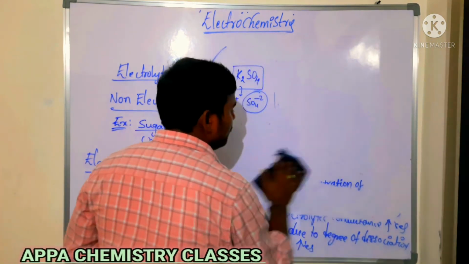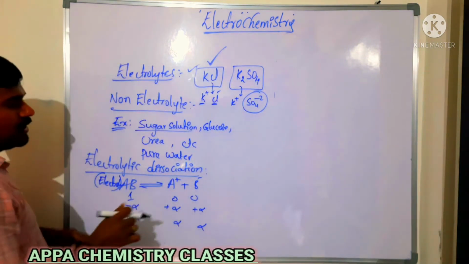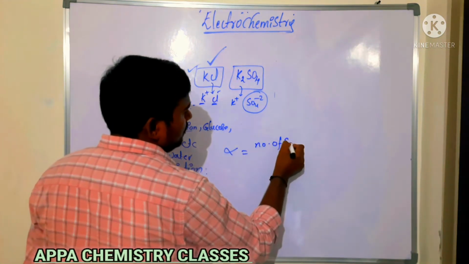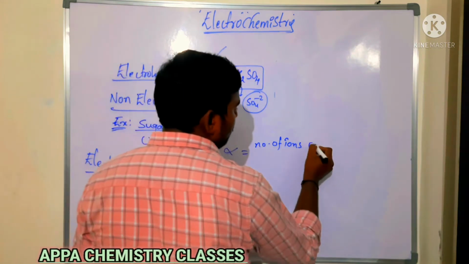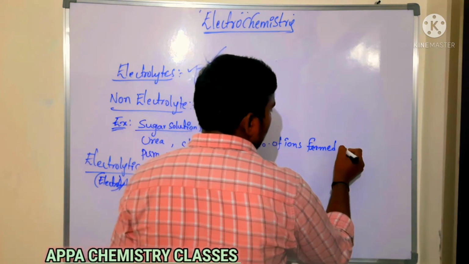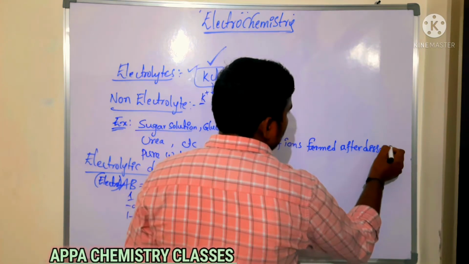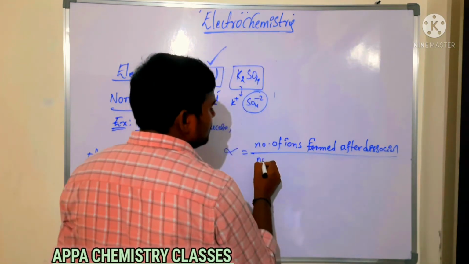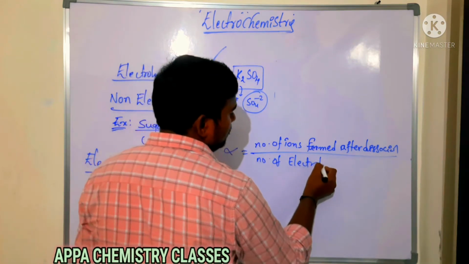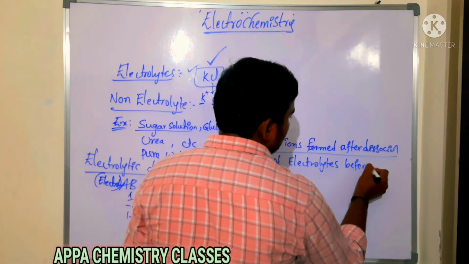It is the number of moles of electrolyte dissociated, that is the number of ions formed after dissociation, divided by the number of moles of electrolyte before dissociation.